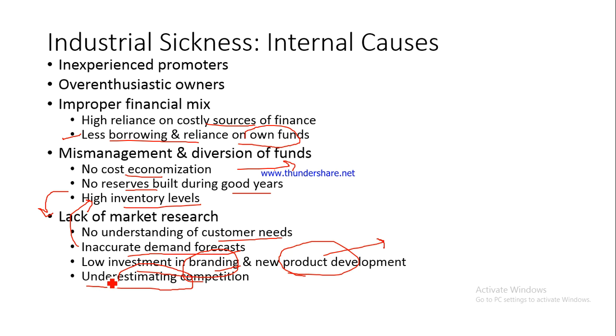They are not able to retaliate against those moves, and ultimately lose out in the race for the market share and ultimately become sick. Now these are the things which generally happen with the public sector enterprises, and they underestimate the competition. Many a times the private sector enterprises overtake them with respect to the market share, and these are the reasons why actually industries become sick.